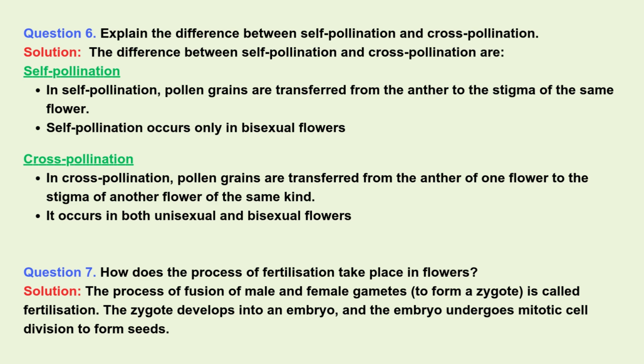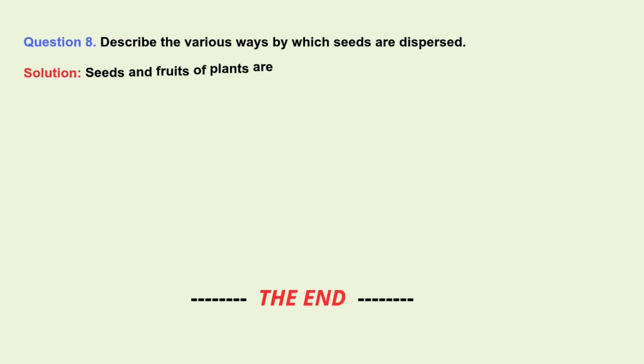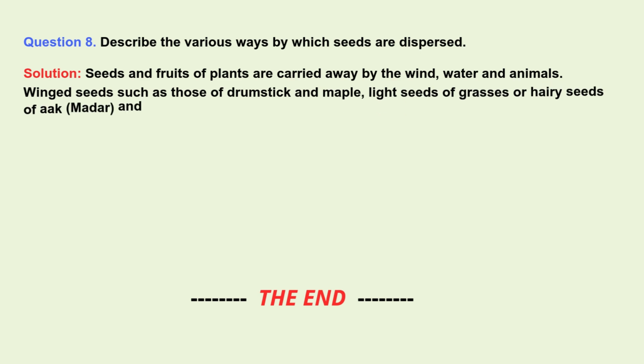Question 7. How does the process of fertilization take place in flowers? Solution. The process of fusion of male and female gametes, to form a zygote, is called fertilization. The zygote develops into an embryo, and the embryo undergoes meiotic cell division to form seeds. Question 8. Describe the various ways by which seeds are dispersed.